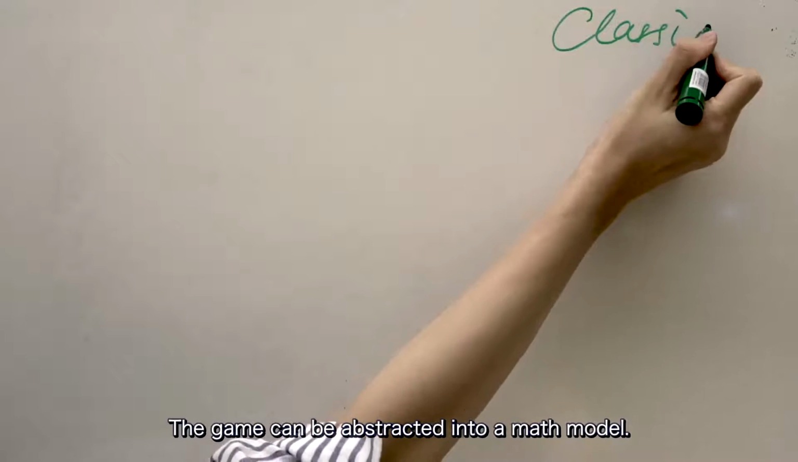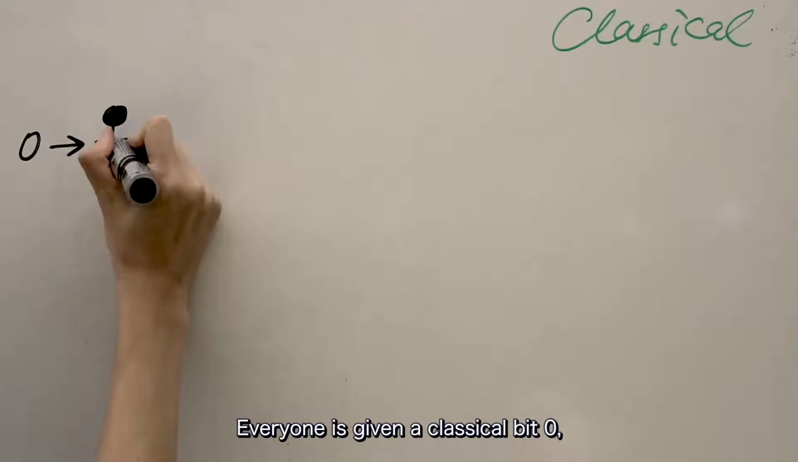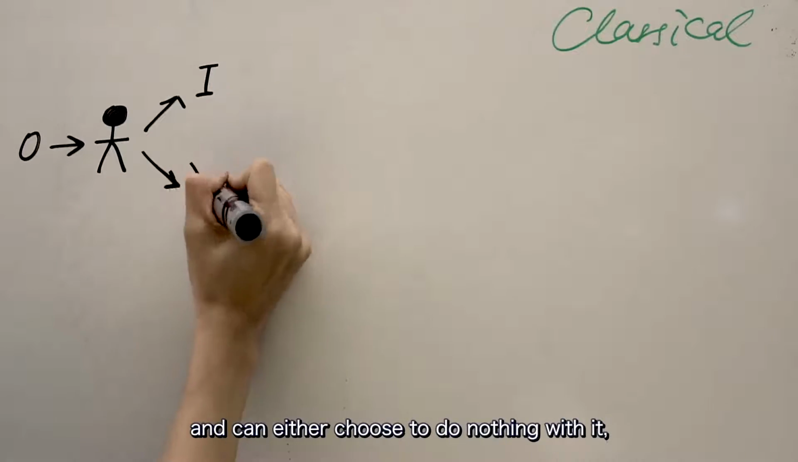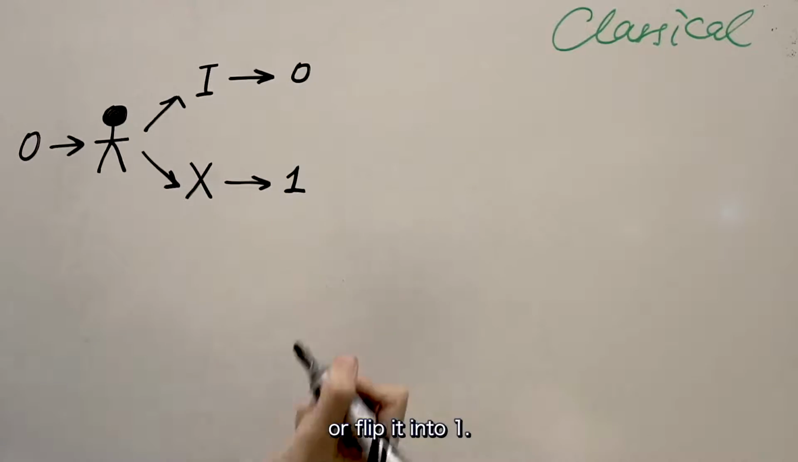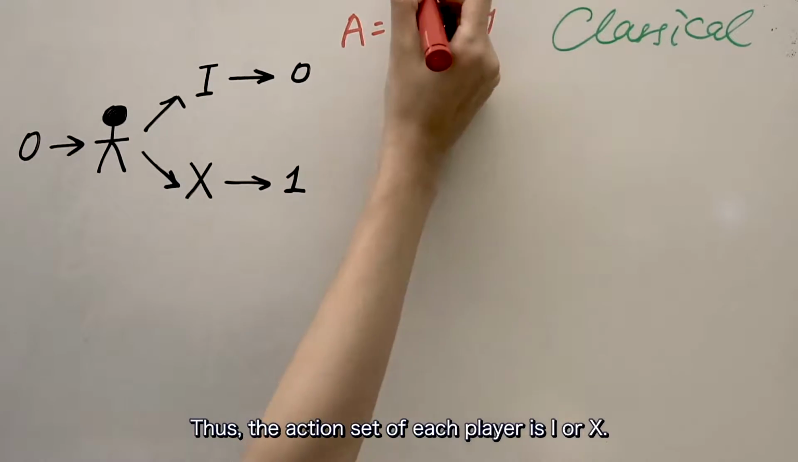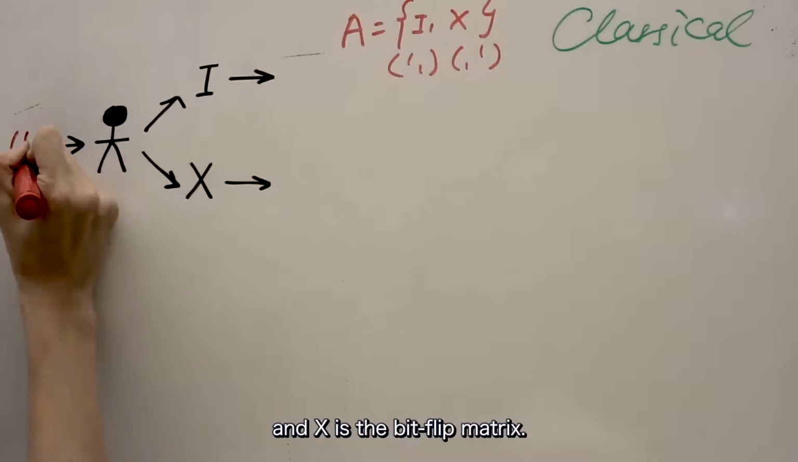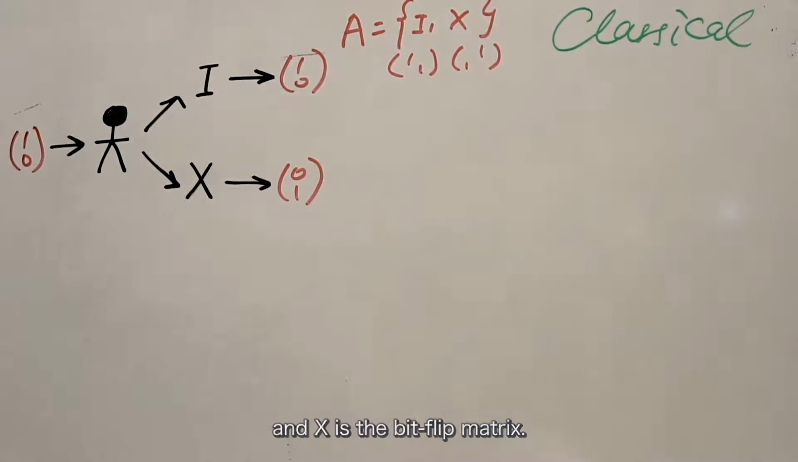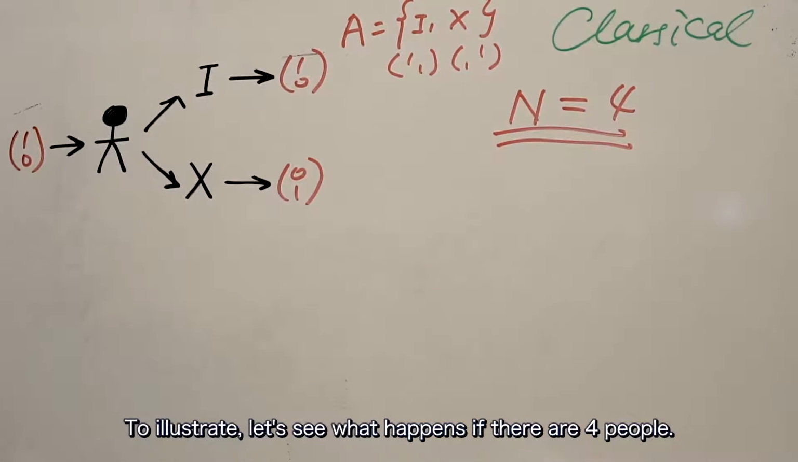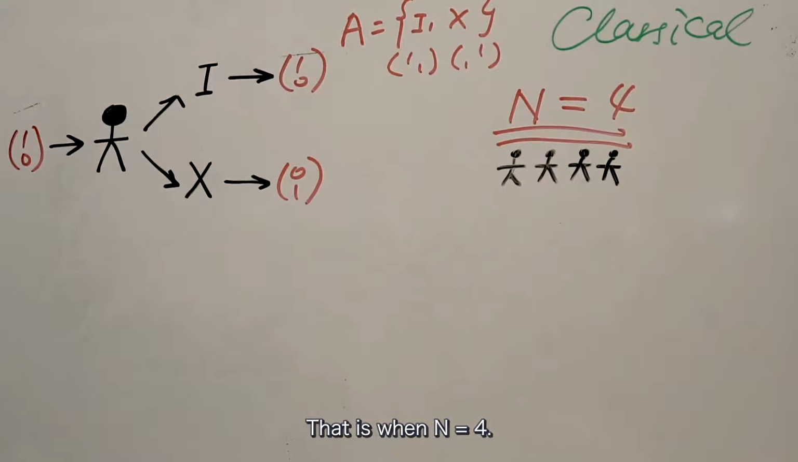The game can be abstracted into a math model. Everyone is given a classical bit 0 and can either choose to do nothing with it or flip it into 1. Thus, the action set of each player is I or X, where I is the identity matrix and X is the bit flip matrix. To illustrate, let's see what happens if there are 4 people. That is when n is equal to 4.